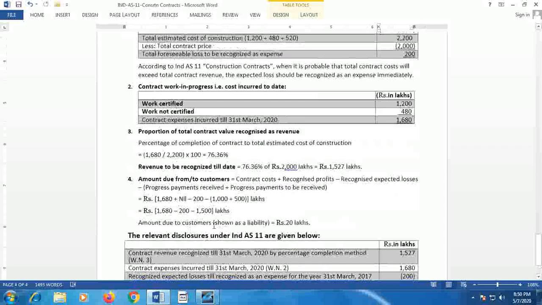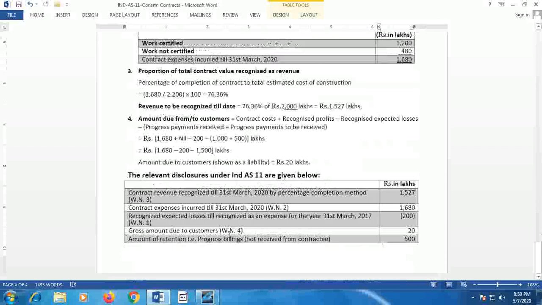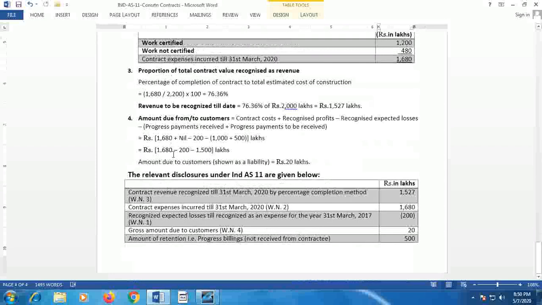So 1,680 minus 200 minus 1,500, that is 1,000 plus 500, where 1,000 is already received and 500 is to be received. The net amount is 20 lakhs, that means over and above the cost, an excess amount is received from the customer, which comes to 20 lakhs. That should be shown as a liability.